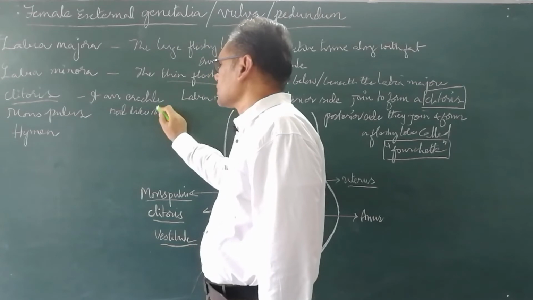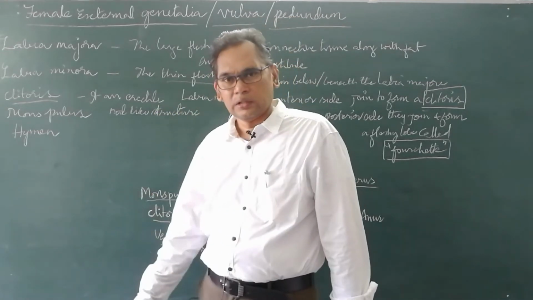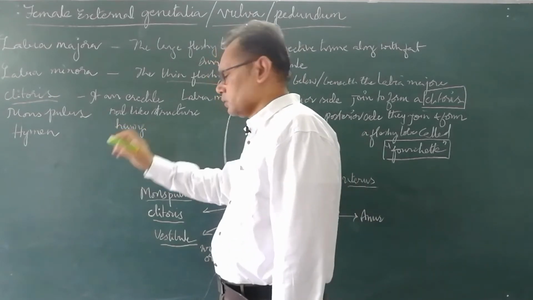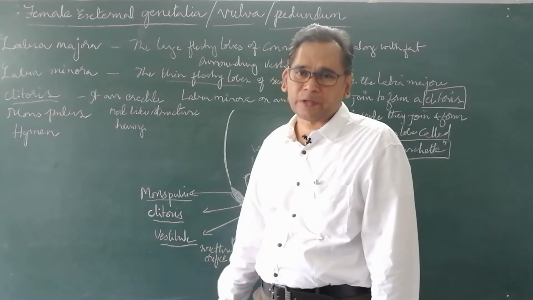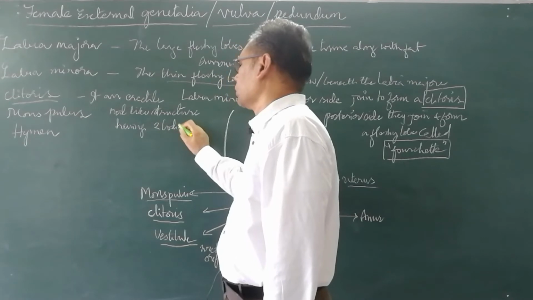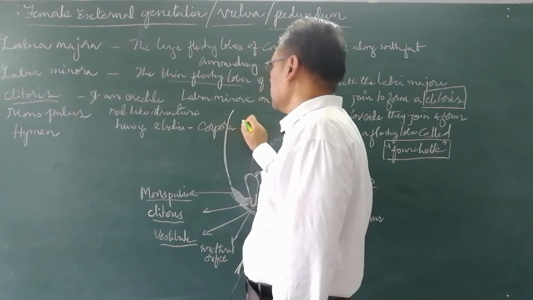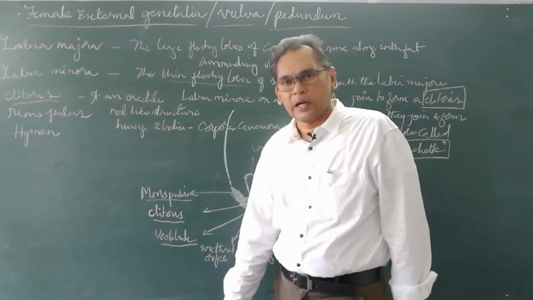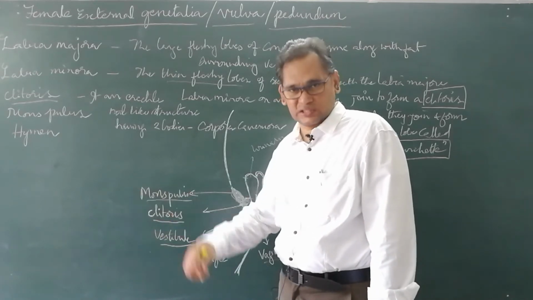Rod-like structure, an erectile rod-like structure, having two bodies, what we call the corpora cavernosa, and also covered by a thin tissue called the glans.